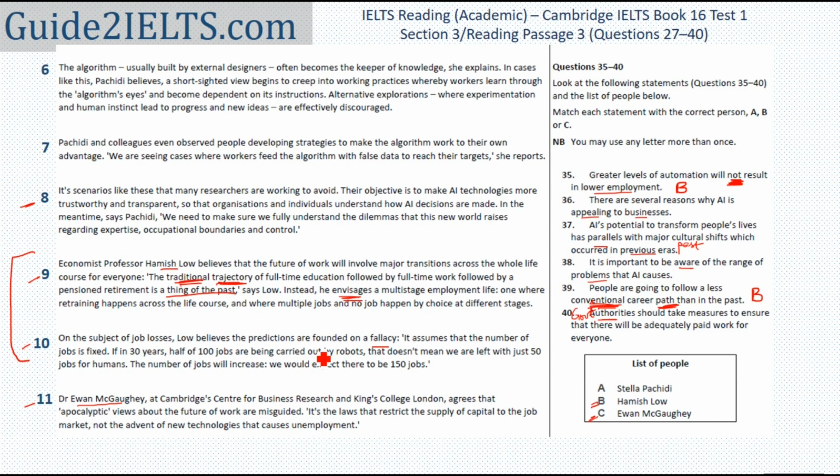Fewer than Stella Pashidi. And I do know that this information about what government should do is most probably by this person only. I'll just glance at it once more to make sure that I'm correct. From the 11th paragraph now, skipping almost the whole of the first line, this person agrees that apocalyptic views about the future of work are misguided. So this person is agreeing with what Hamish Lowe has said, that this viewpoint that everything will be destroyed and that there will be no jobs is misguided, is incorrect.